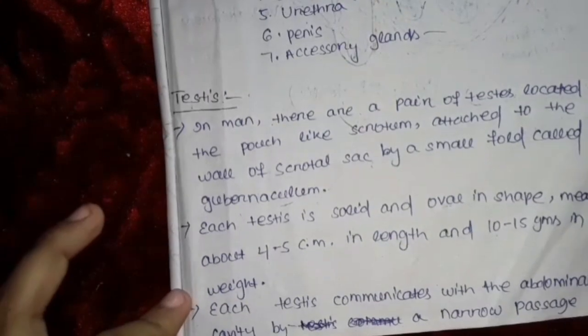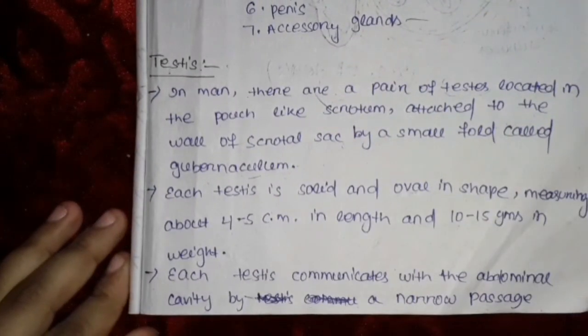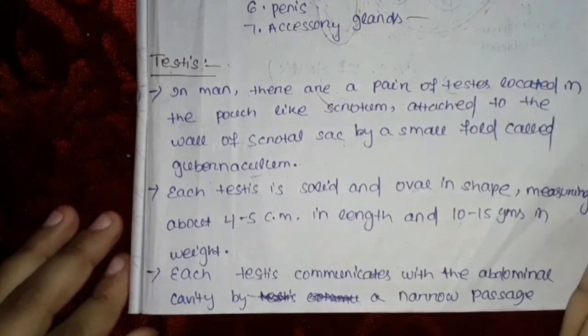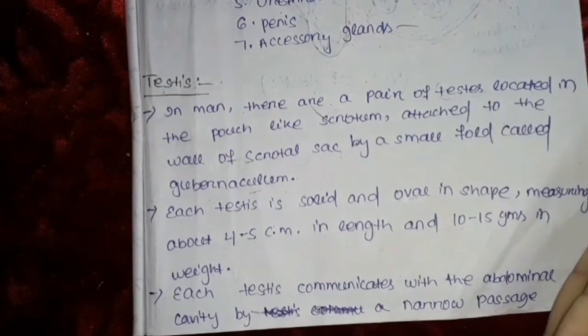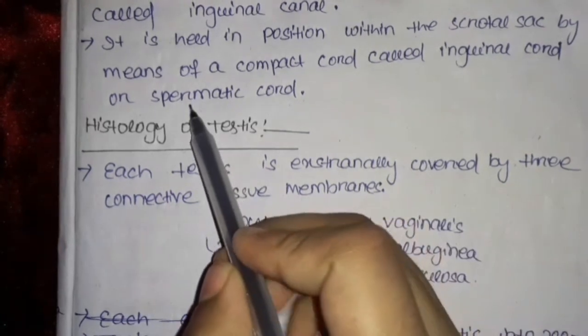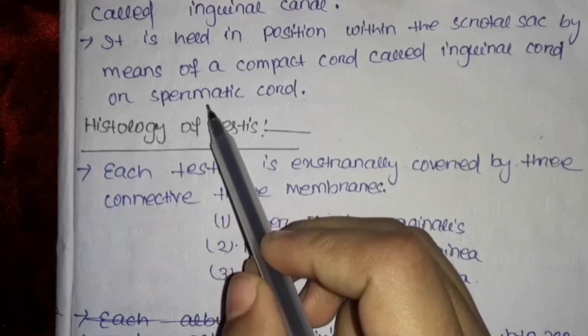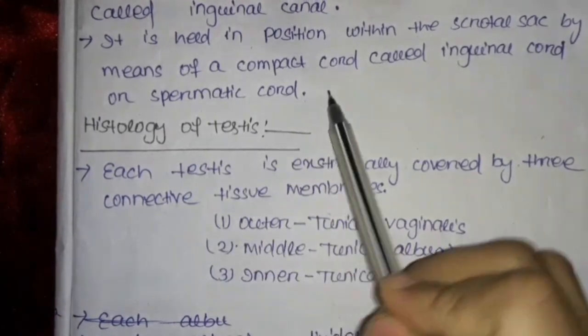The next point: each testis communicates with the abdominal cavity by a narrow passage called the inguinal canal. This is an important point. The testis is suspended inside the scrotal sac by a compact cord called the spermatic cord. From the diagram, we know that this spermatic cord supports the testis.